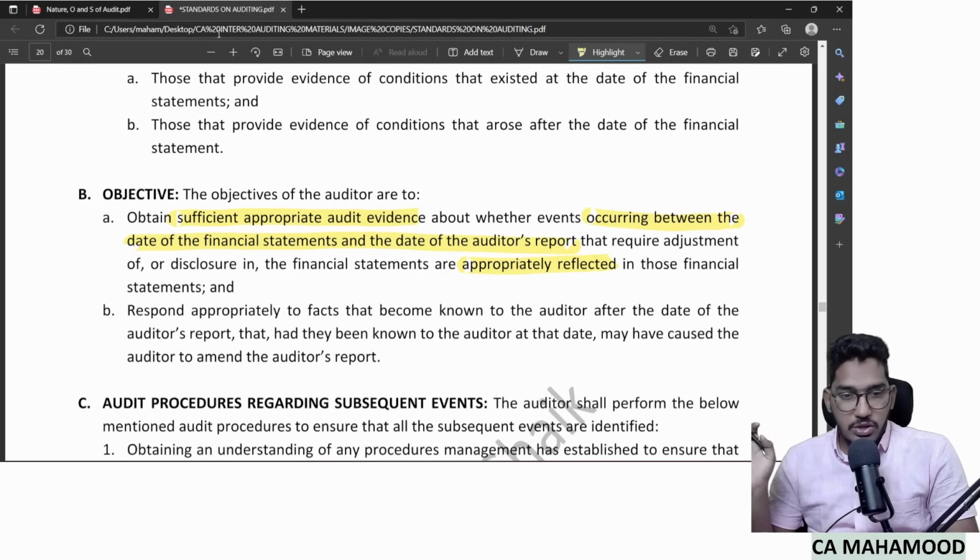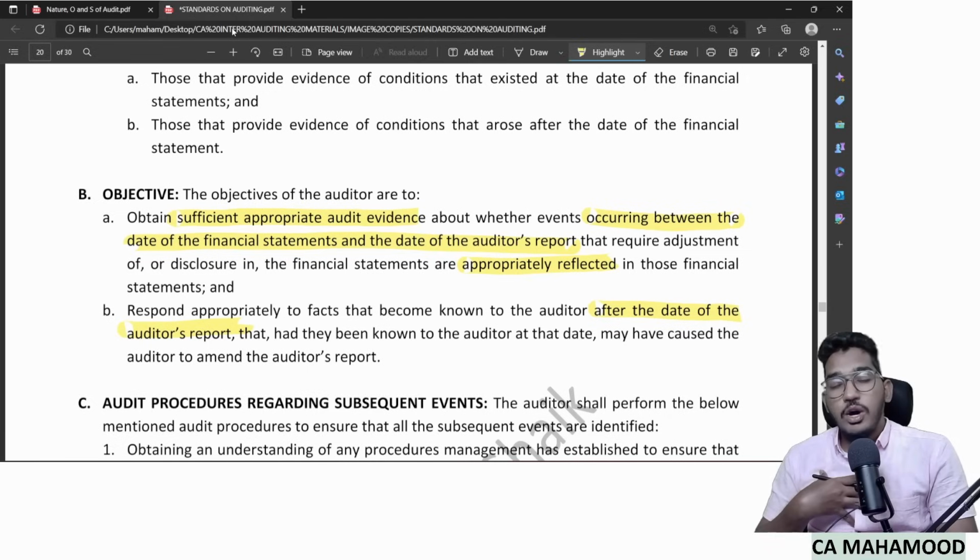reflected in the financial statements or not, and respond appropriately to facts that became known to the auditor after the date of auditor's report, that, had they been known to the auditor at the date, would have caused the auditor to amend the auditor's report. Which means as an auditor, in case after signing the audit report, you came to know about some subsequent event, and if you believe that had I known about this event earlier, I would have amended my auditor's report, if such a fact came to your knowledge now, then you have to respond appropriately. Sir, how to respond appropriately? That's what the standard is going to explain.